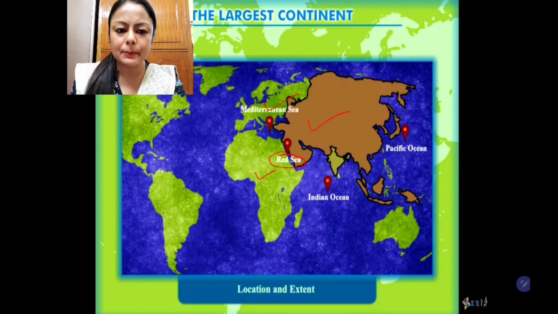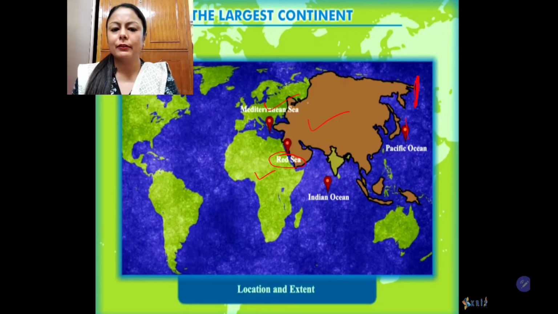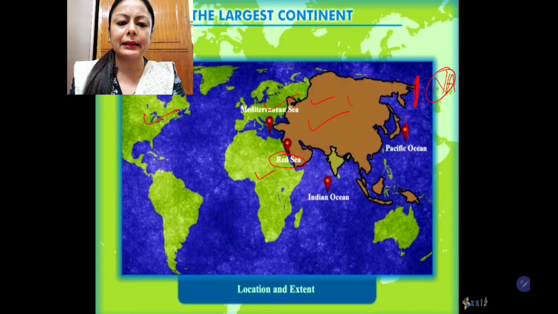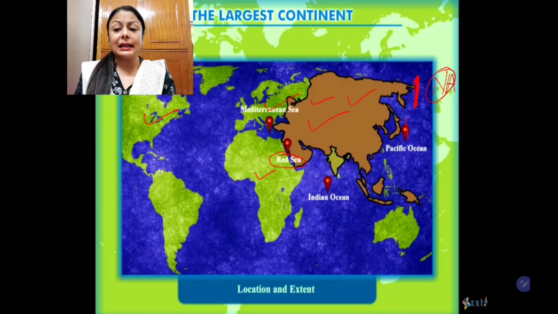And children, here is the Bering Strait. Bering Strait means it's a small water body. So the Bering Strait separates Asia from North America. So this side is North America. If you see the globe, this side is North America. So between North America and Asia lies the Bering Strait. It is a narrow stretch of water which separates two large continents.